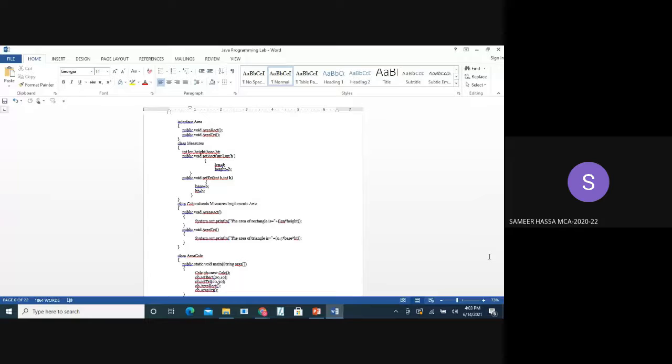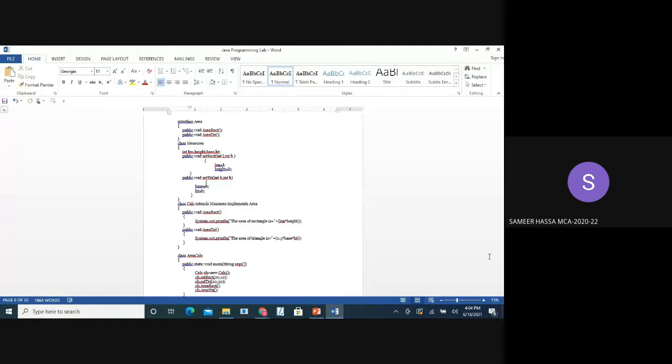So the program starts from the class AreaCalc, which contains the main function. First we have declared an object, that is ob, of Calc type.